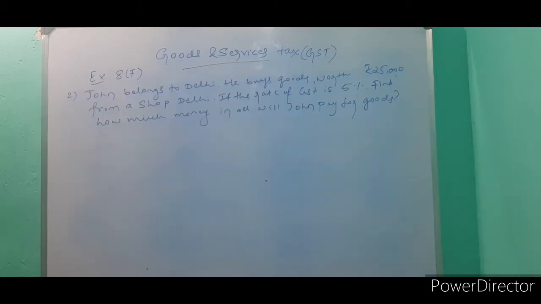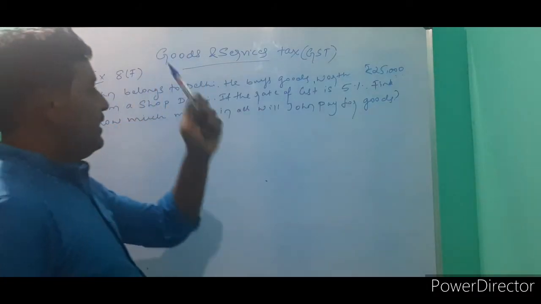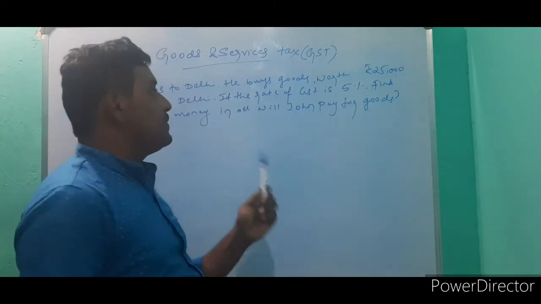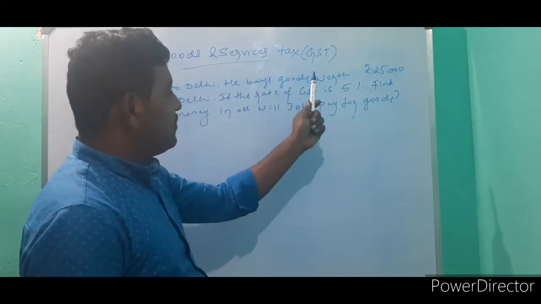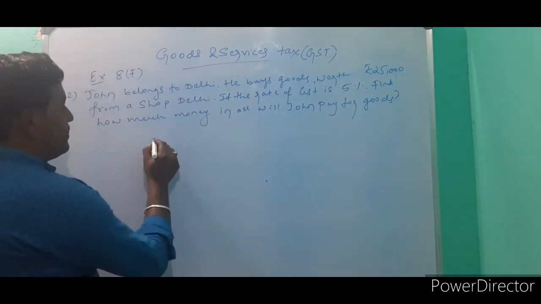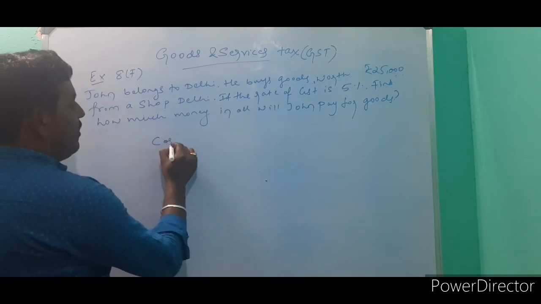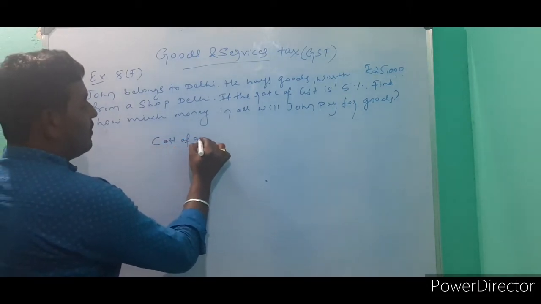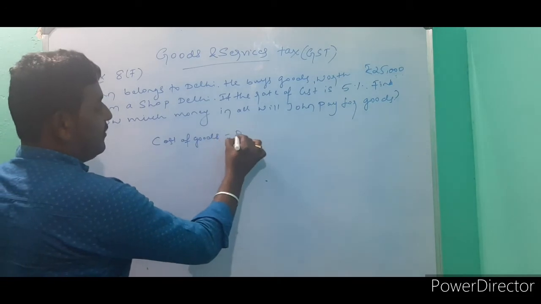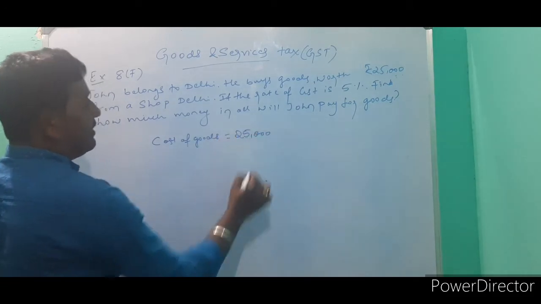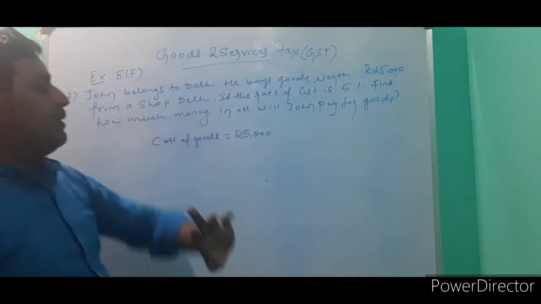Next problem. John belongs to Delhi. He buys goods worth, so the cost of goods is 25,000, from a shop in Delhi.